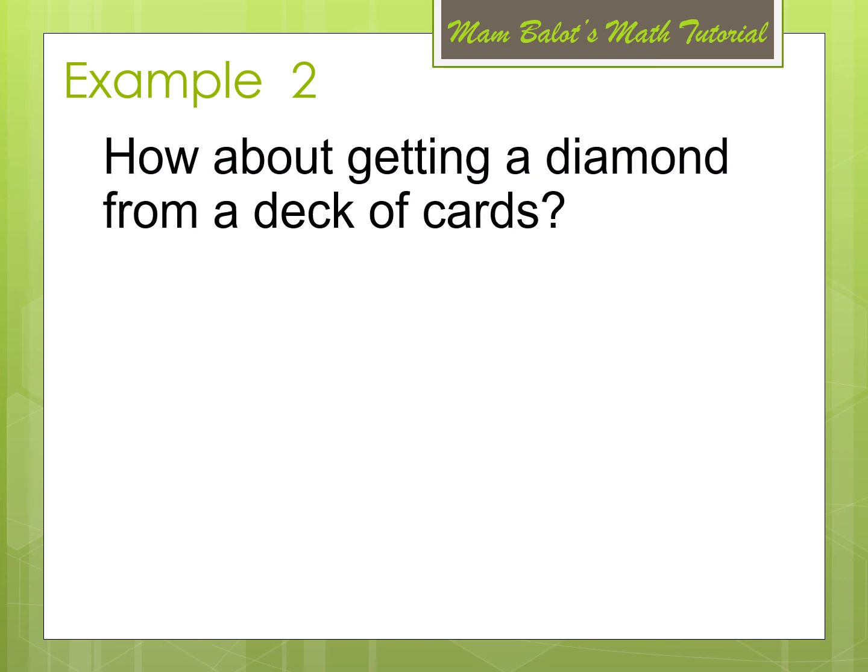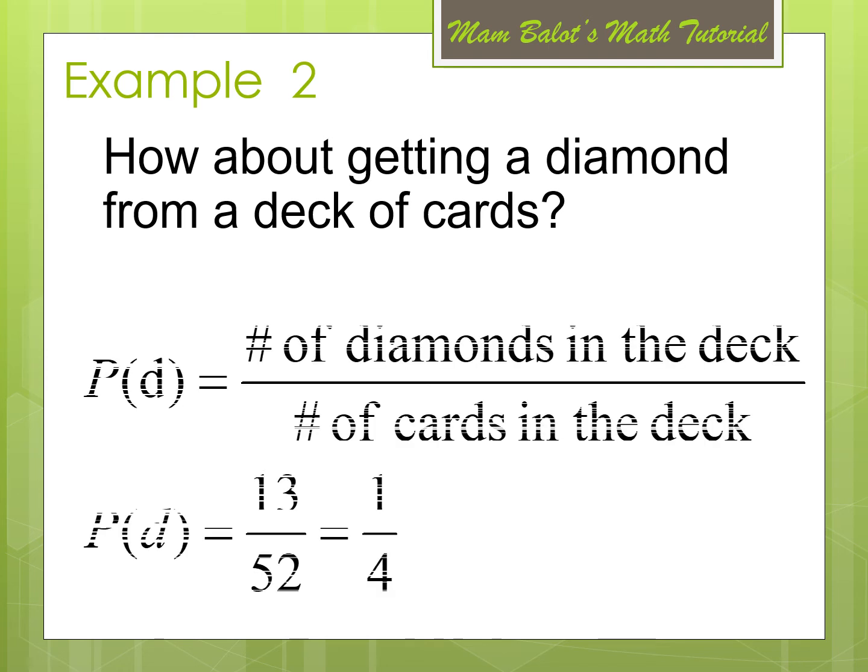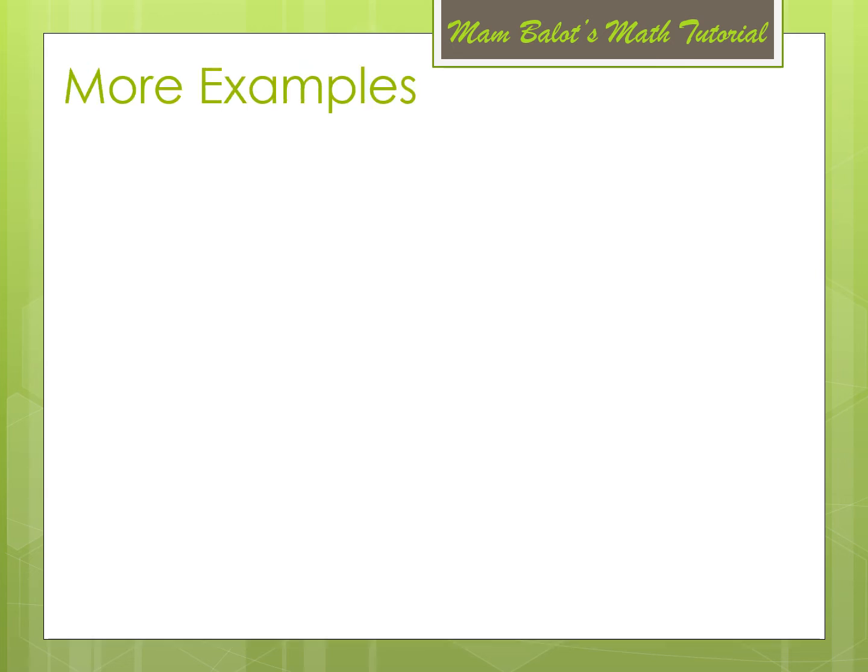Example number 2. How about getting a diamond from a deck of cards? So how many diamonds do we have? So the P of D is the number of diamonds in the deck divided by the number of cards in the deck. So there are 13 diamonds in the deck of cards. So we have there 13 over 52, which can be reduced to 1 over 4 or 1/4. Let us have more examples.